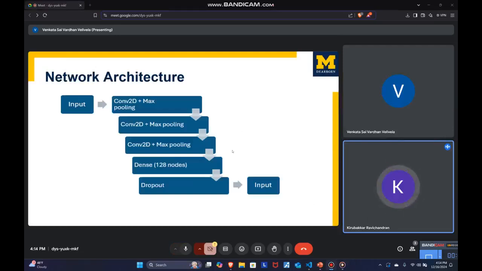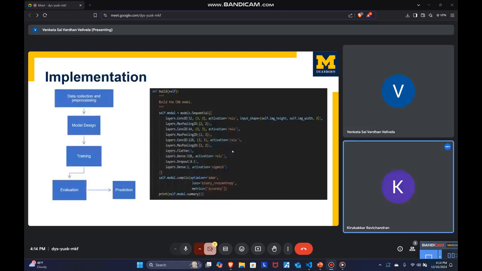The model is a convolutional neural network model which is highly effective for image classification tasks due to its ability to extract spatial features from the images. Let's see the architecture in detail. Input layer. The input to the model is an RGB image of size 128 cross 128 cross 3. Resizing all images to this shape ensures uniformity. The first layer applies 32 filters of size 3 cross 3 with the ReLU activation function.